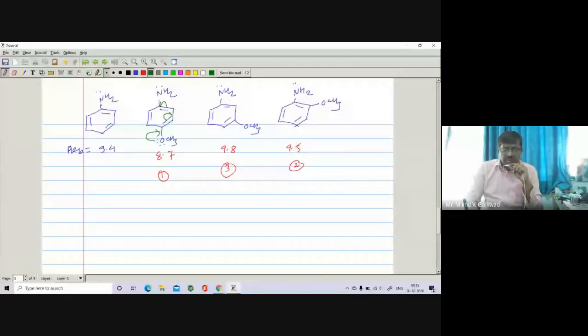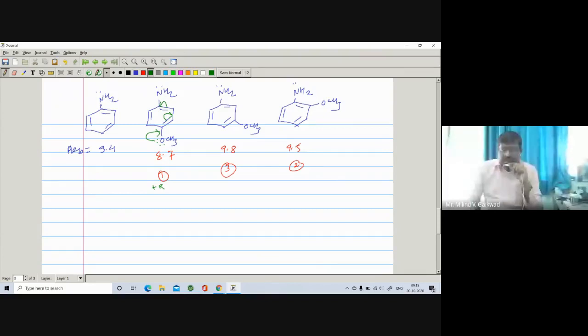So this pi bond opens on the carbon, C negative, and C becomes positive. We have to neutralize this positive, so this pi bond shifts here, forming a double bond, right? Carbon becomes positive. So this lone pair is involved in delocalization. So oxygen in the OCH3 exhibits a plus R effect, right? So they are donating towards the nitrogen, meaning the electron density on the nitrogen gets increased.